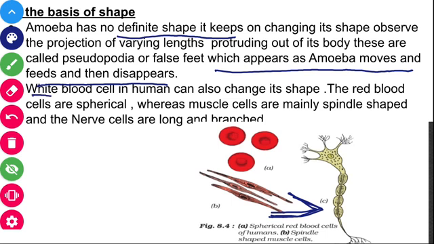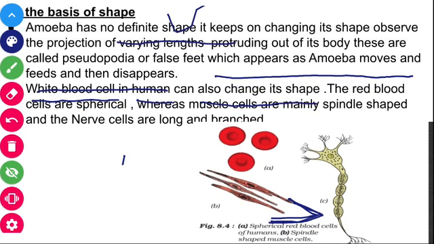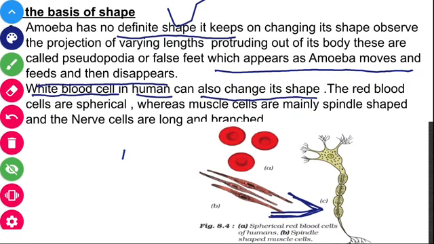Coming to the white blood cells in humans, as we know, in our blood there are three types of blood corpuscles: WBC, RBC and platelets. The white blood cells can also change their shape; they don't have a specific shape. You should remember that both the amoeba and the WBC can change their shape. They don't have a fixed shape.